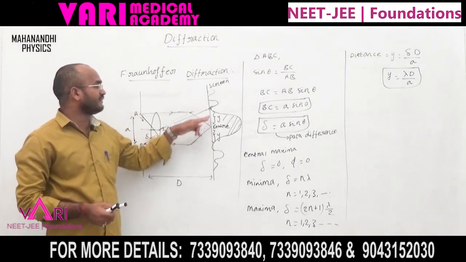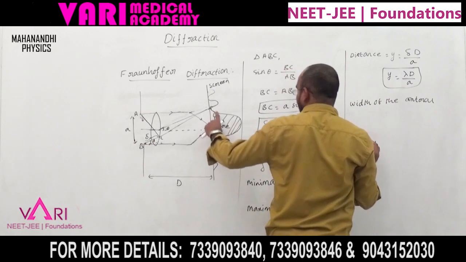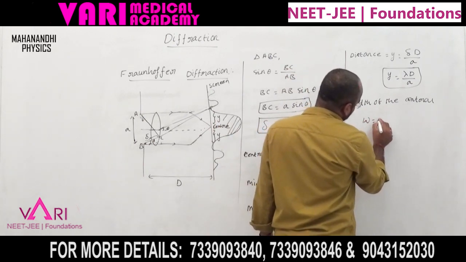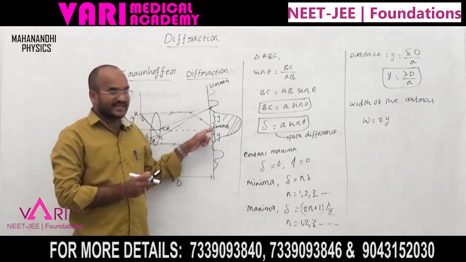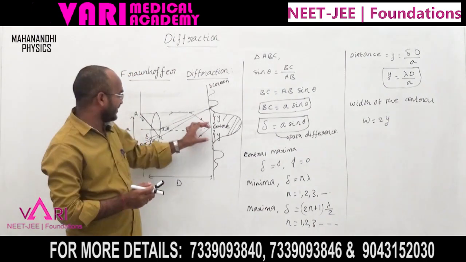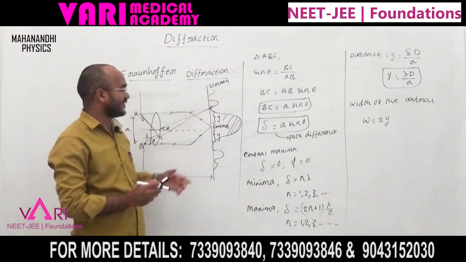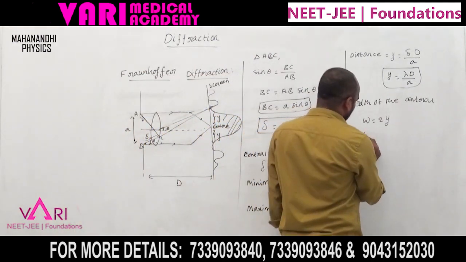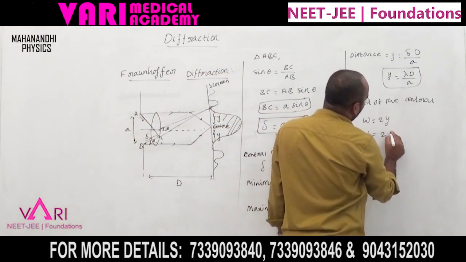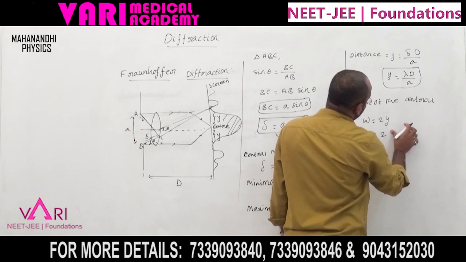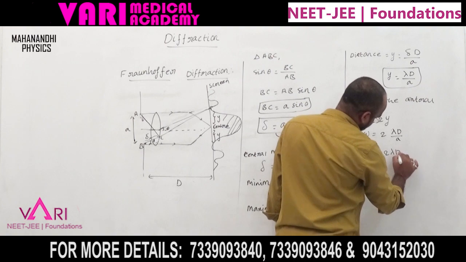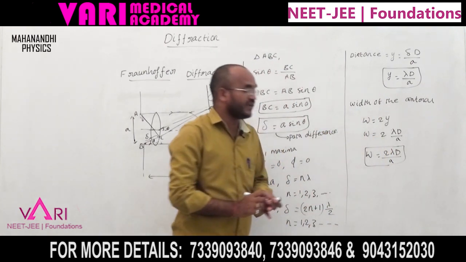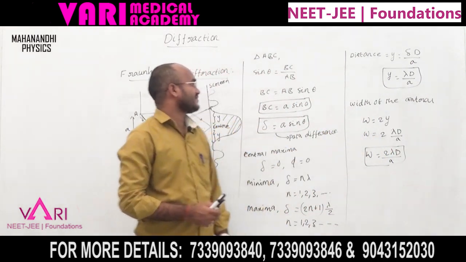The width of the central maxima is W equals 2y, because the intensity on both sides of the center is the same. So y equals lambda D by a, and W equals 2 lambda D by a.